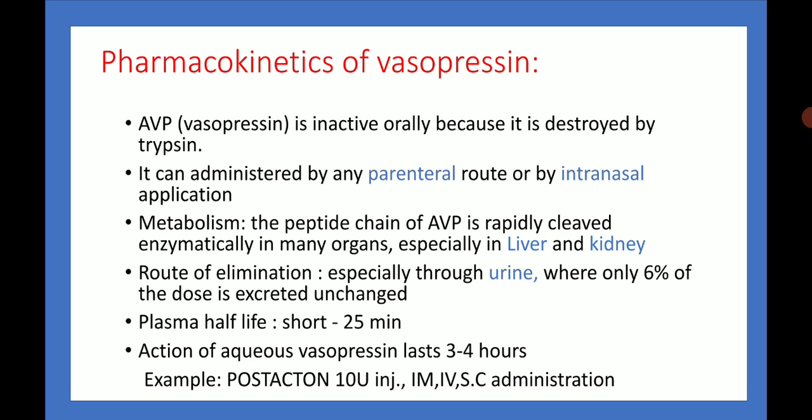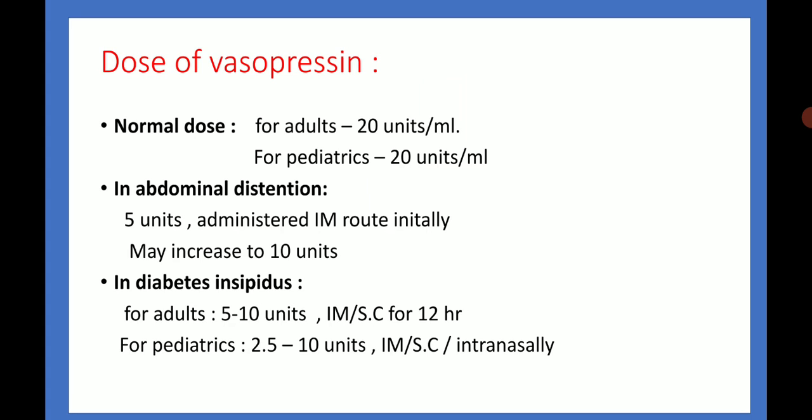Action of aqueous vasopressin lasts 3 to 4 hours. Example is Pitressin 10 unit injection for intramuscular, intravenous and subcutaneous administration. Then doses of vasopressin: the normal dose for adult and pediatric is 20 units per ml.